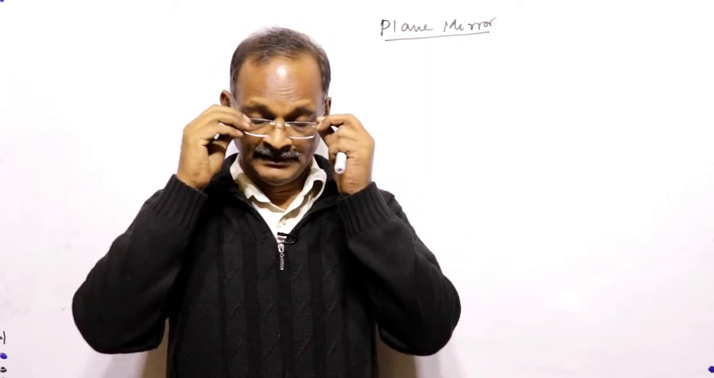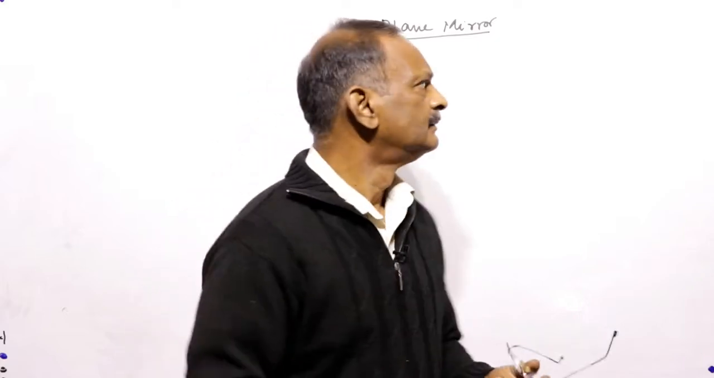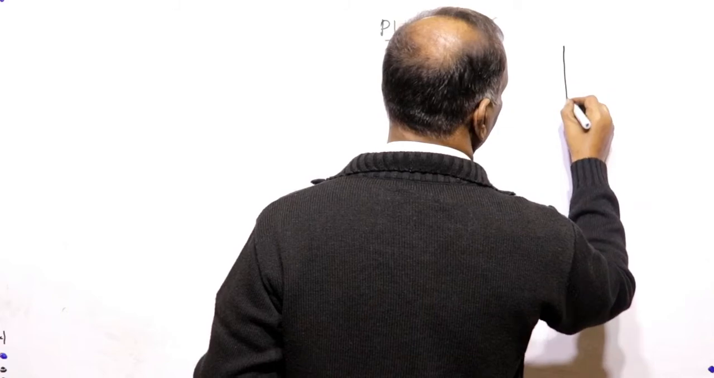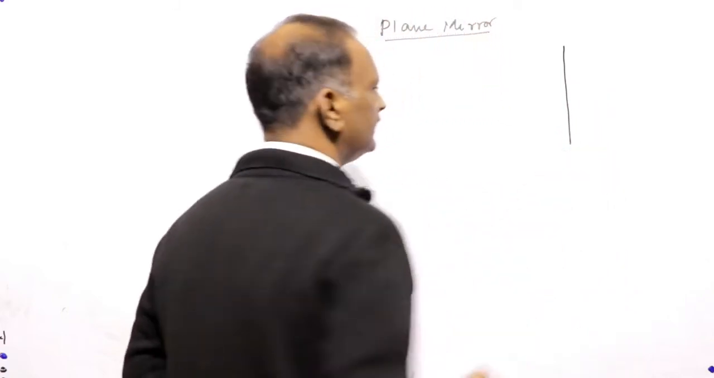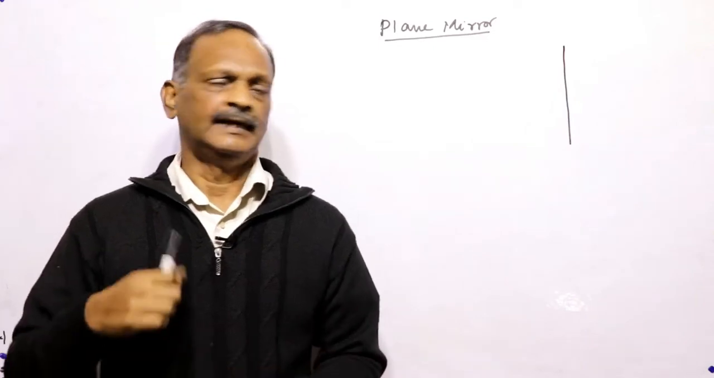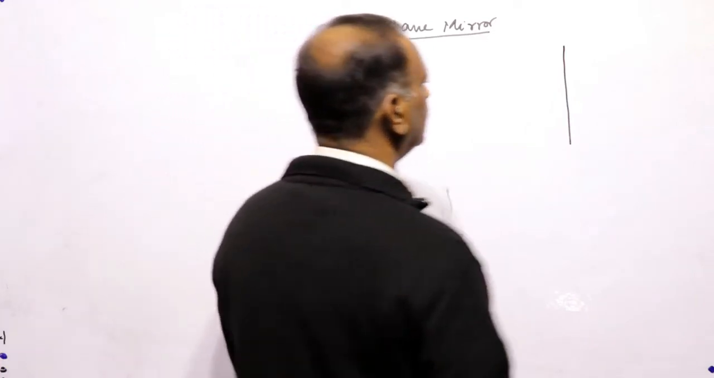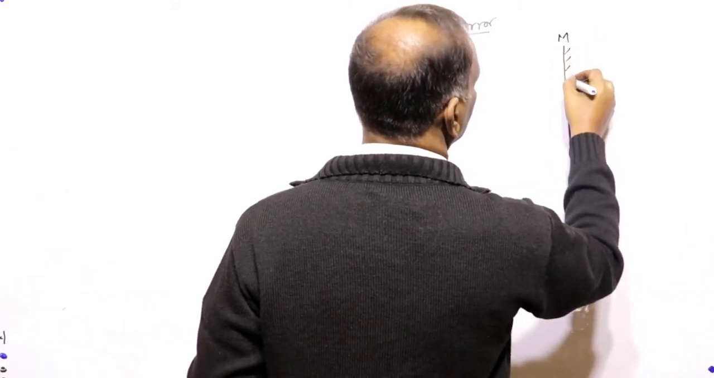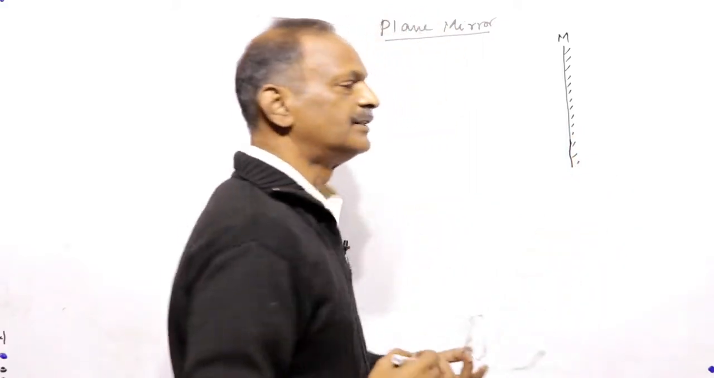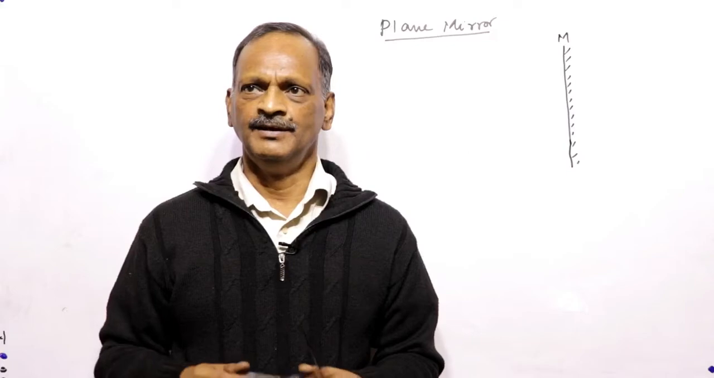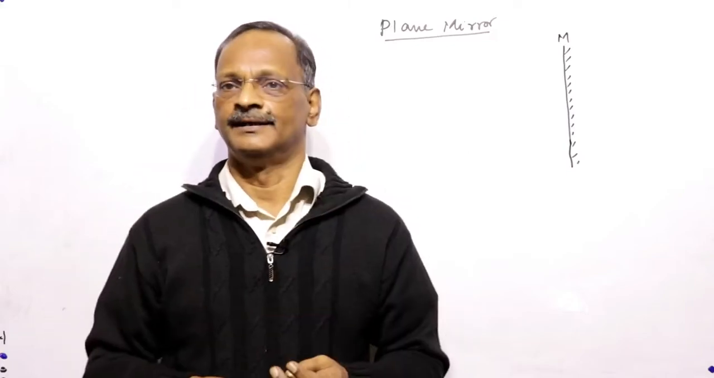Plane mirror. What is a plane mirror? One portion of the optical device is a reflecting surface and the other portion is coated. That is called a plane mirror. So this side is coated and the reflection takes place from one side only. The reflection of the beam takes place only in one direction.